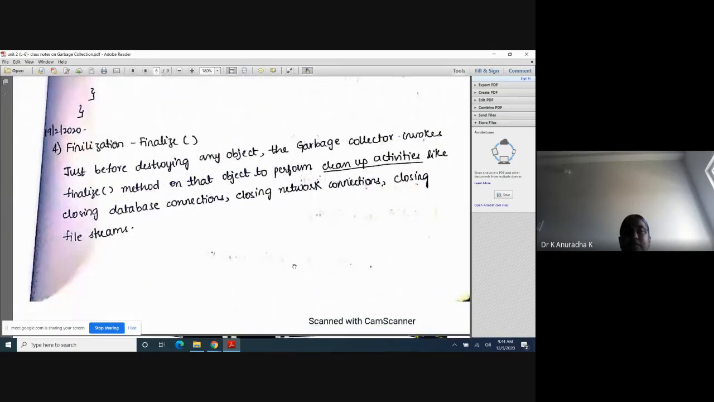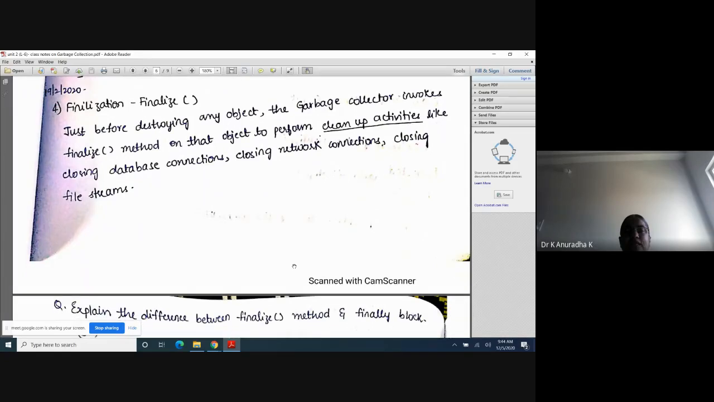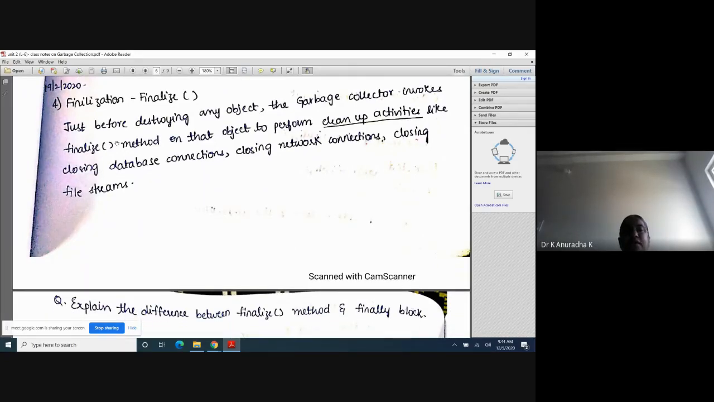Third one is, how do we make a request to JVM to run garbage collector? This is the last concept. Only 4 concepts are there. Okay. What is this one? Finalization. So here in this finalization concept, we will use the finalize method, f small, finalize method.